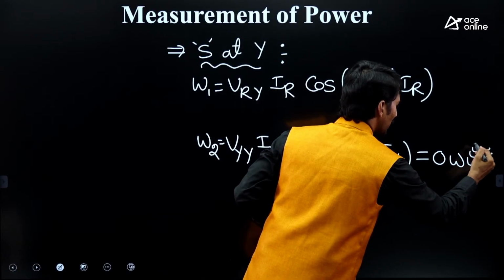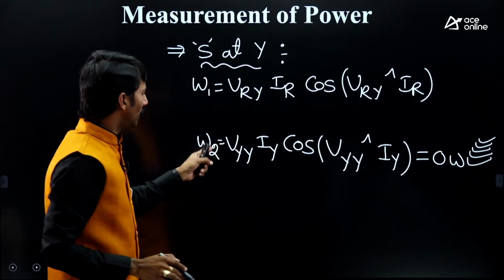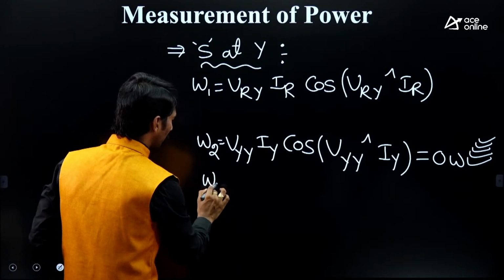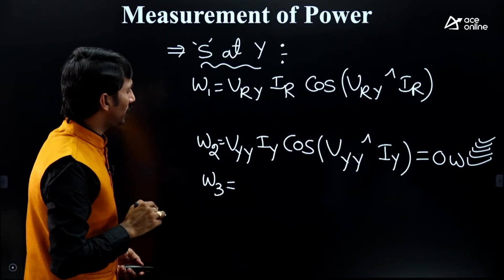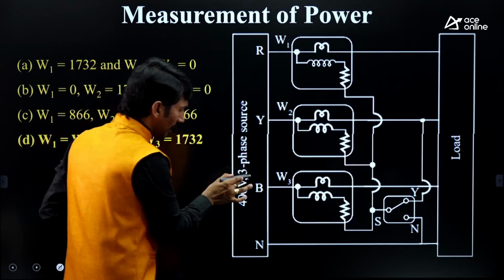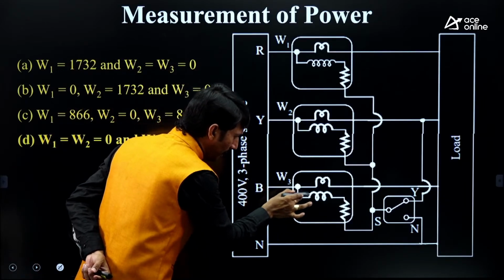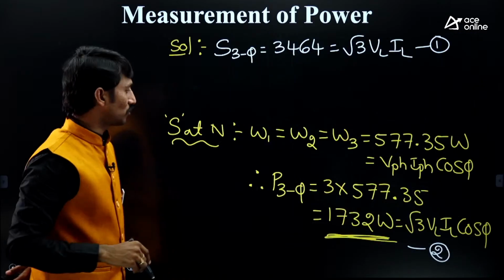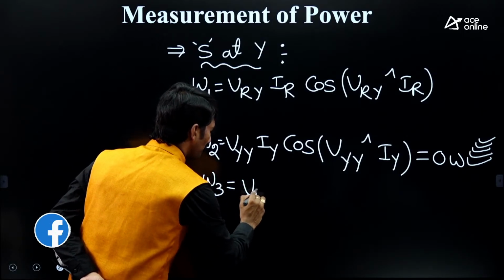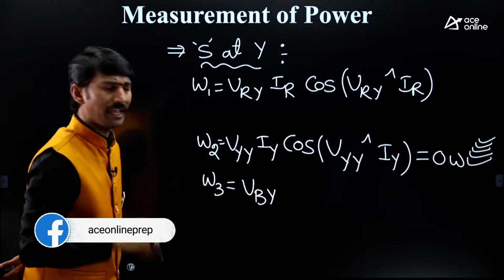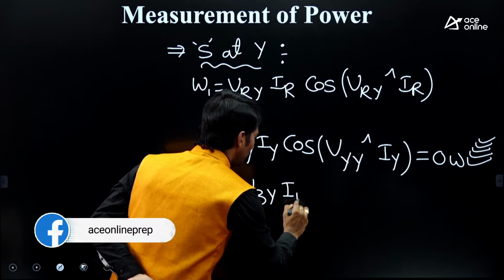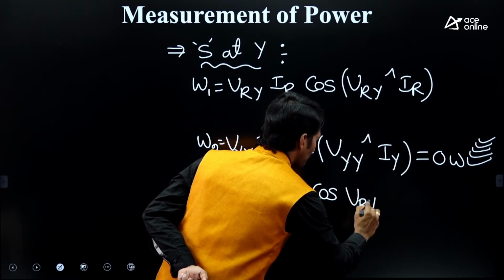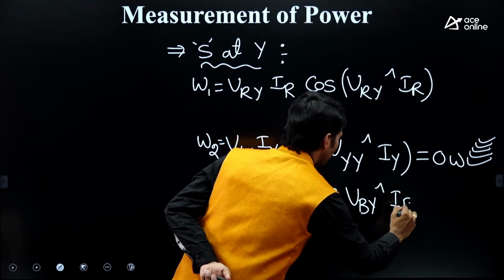Straightforward, one answer is there. W2 reading is 0. Okay. Now let us talk about W3. What is W3? Kindly focus here. W3 is VBY. So therefore, VBY. Anyway, the current will be IB. So therefore, W3 is VBY IB cos of the angle between VBY and IB.